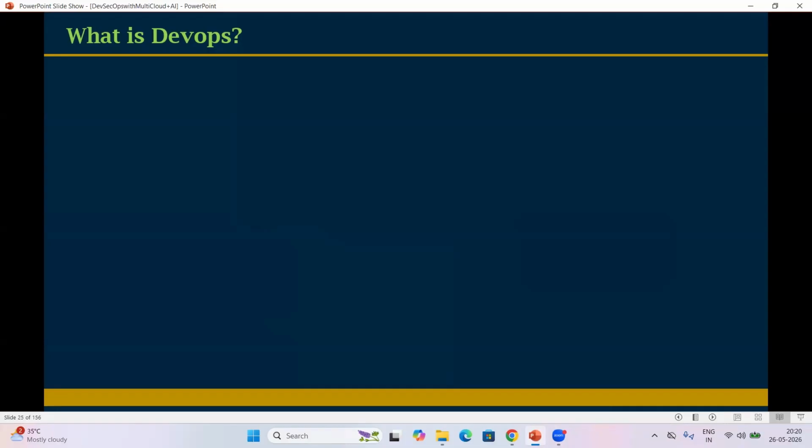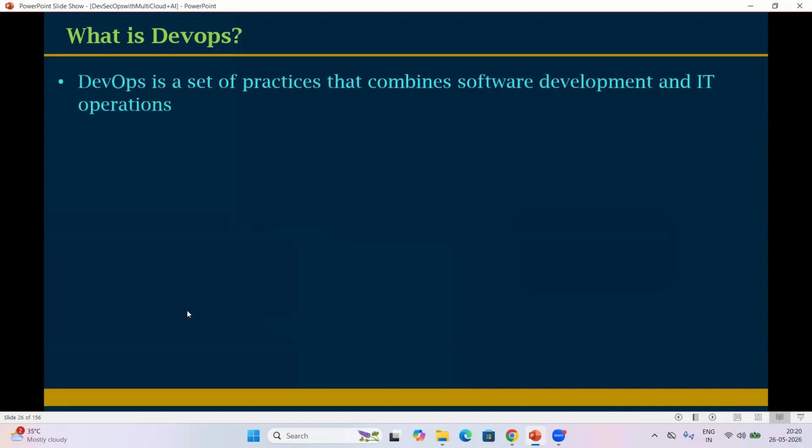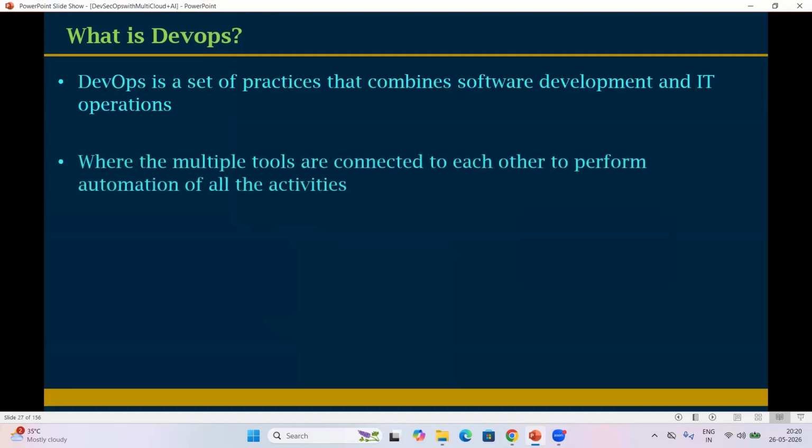It is a set of practices combining software development and IT operations. Look at my screen: DevOps is a set of practices that combines software development and IT operations, where multiple tools are connected to each other to perform automation of all the activities.